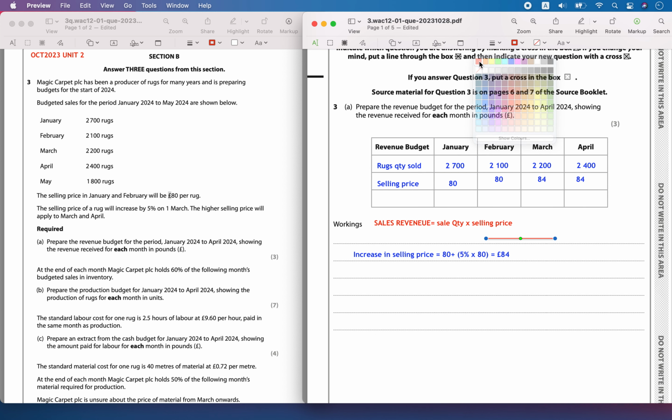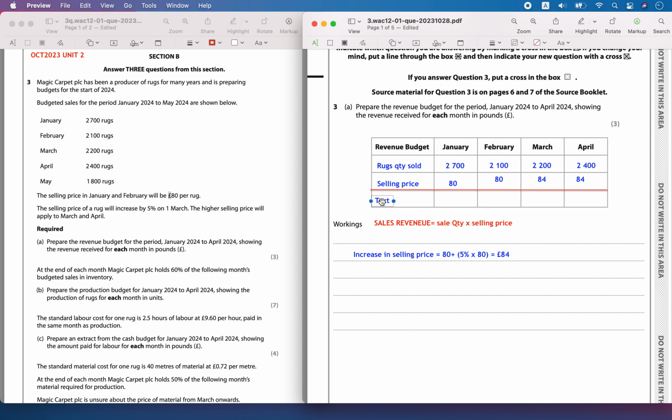Now we have to calculate the revenue earned, the revenue that's going to be earned by the business because of this selling price. That's the expected sales revenue.